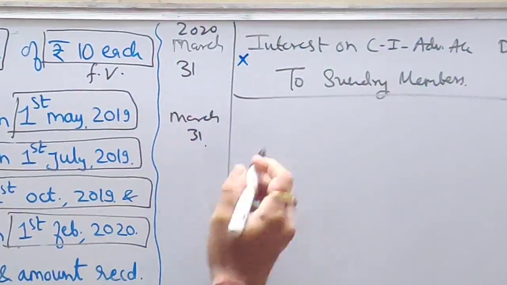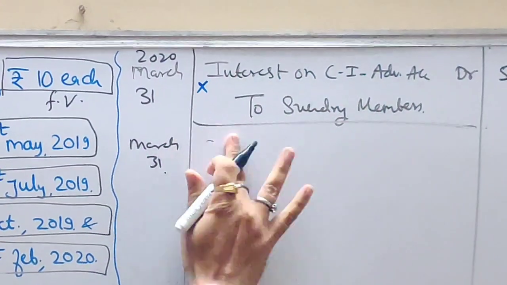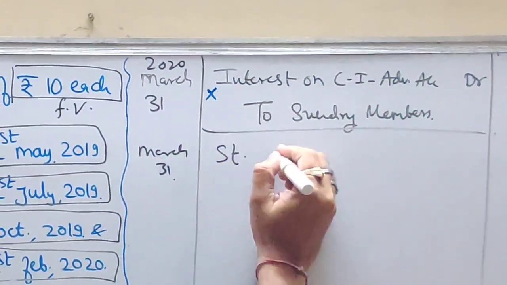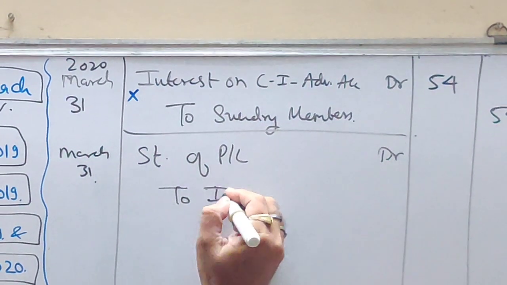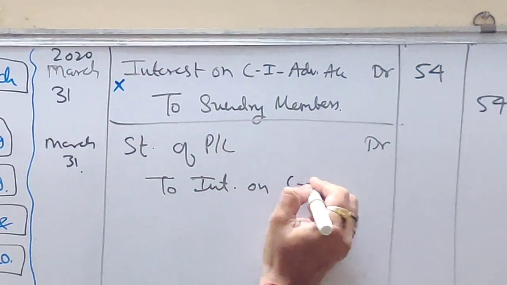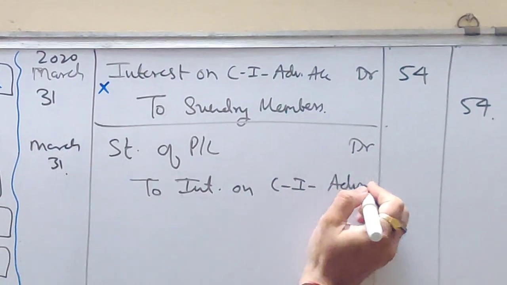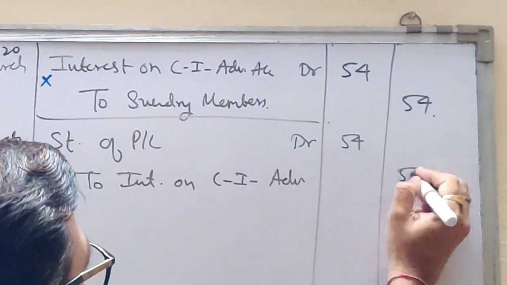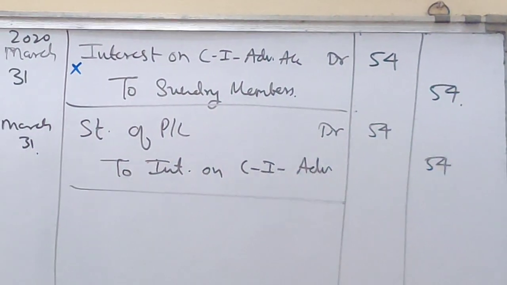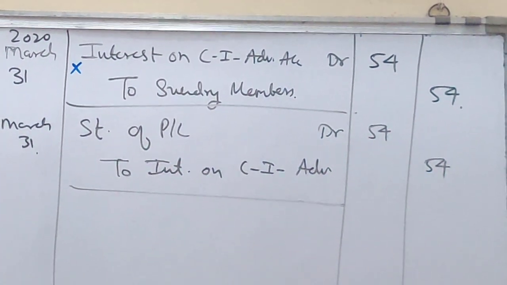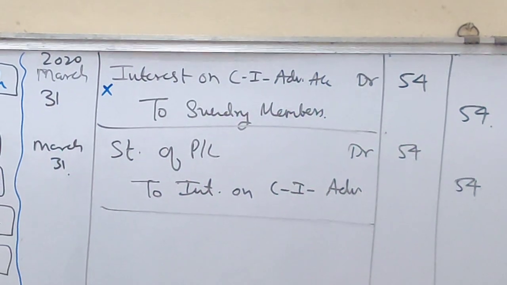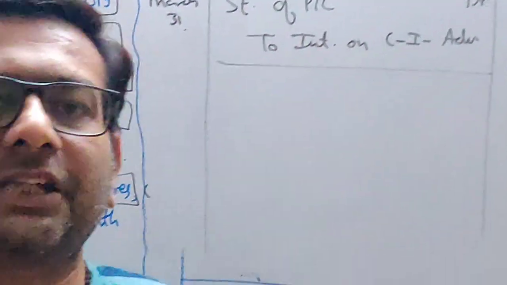So if I want to close this, what will be your entry? Statement of P&L debit to interest on call in advance account 54. So this is how you have to calculate interest on advance and pass the entry for this. I hope you have understood this. Thank you, students.